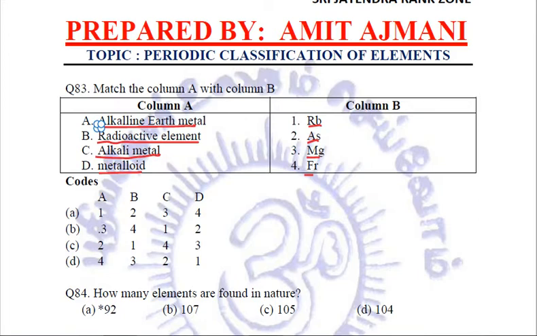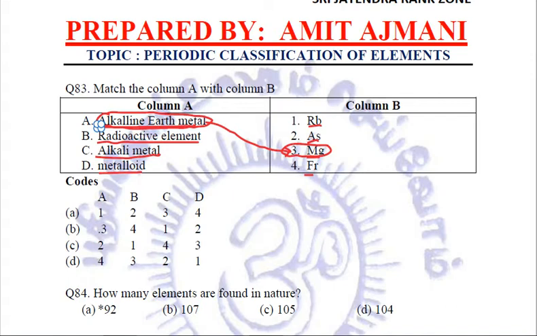Now, maybe you don't know all of these, but I think you should be able to relate a few. For example, we know that alkaline earth metals are the elements in group 2 of the periodic table. And out of these, we know that magnesium belongs to group 2 because it has 2 valence electrons.